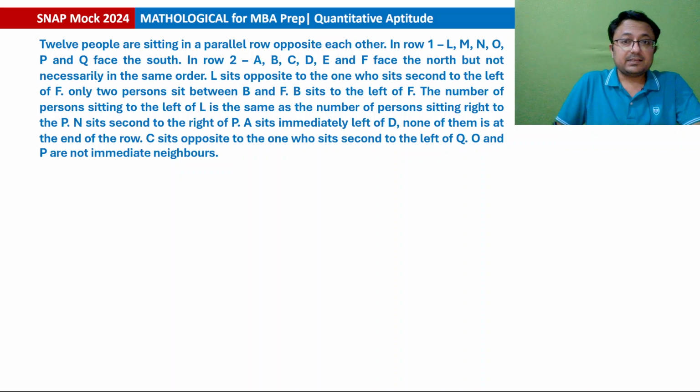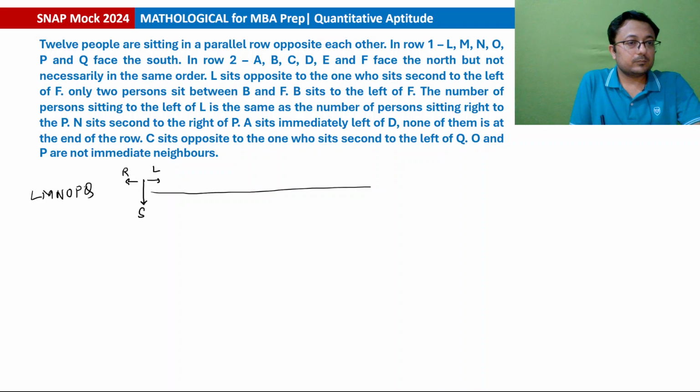सबसे पहले, since in the first row persons are facing south, since they are facing south, their left will be on this side and right will be on this side. This is right, this is left, and persons are L, M, N, O, P, Q. Second row में persons are facing north, so their left will be on this side, right will be on this side, and persons are A, B, C, D, E, F. Okay, now let us read the statements.